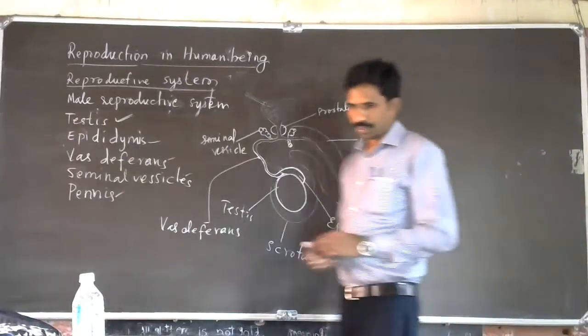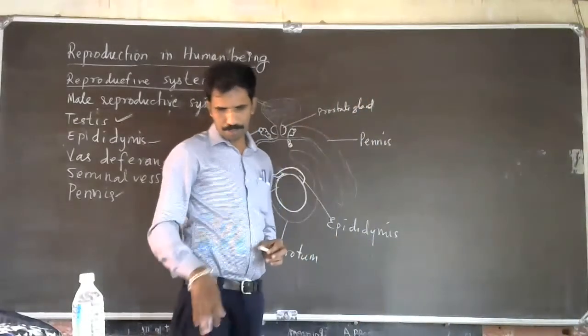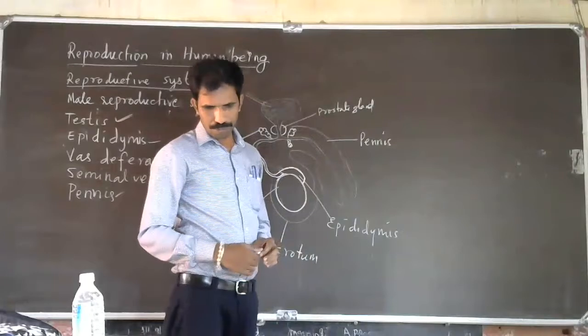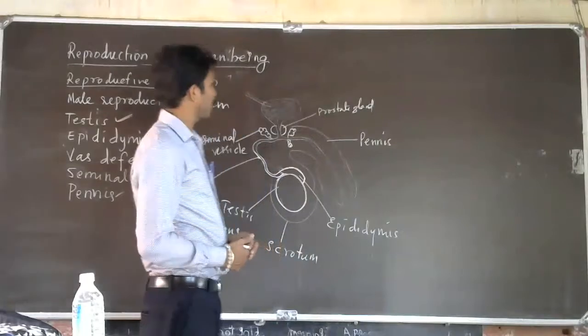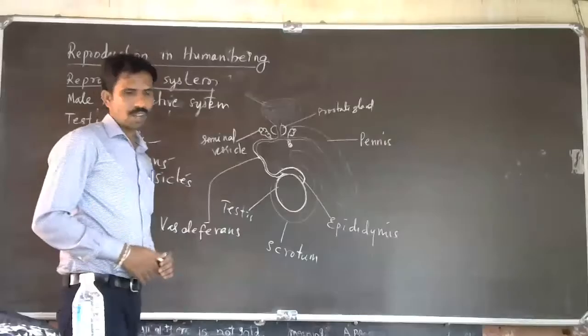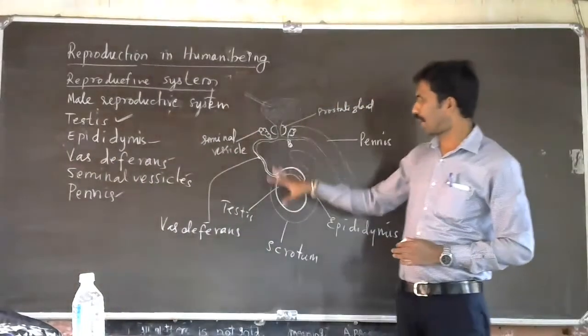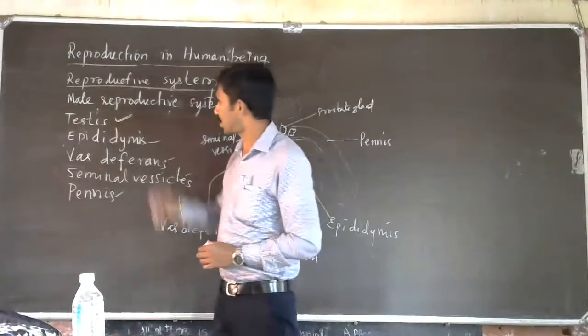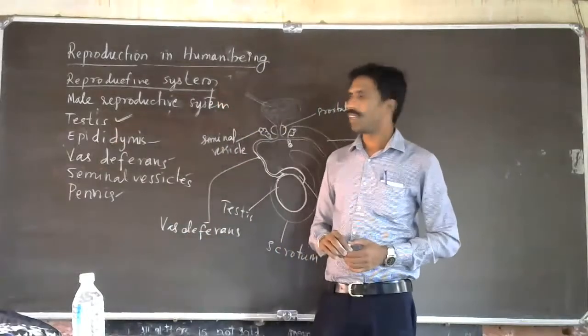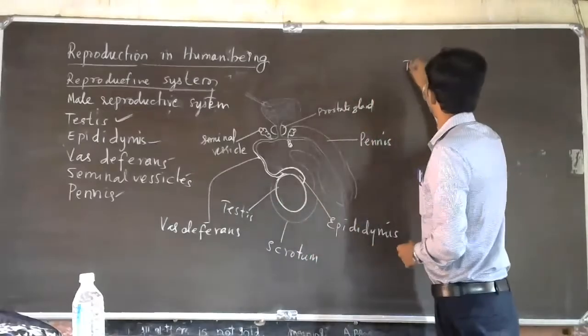That's good. So here, the male reproductive system. The picture is given. Formation of the germ cell or sperm takes place in the testes. It is the main organ. The first organ, the main organ, is this one, the testis. Testis is the main organ. Testis, what does it do?